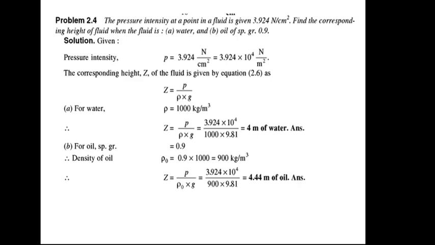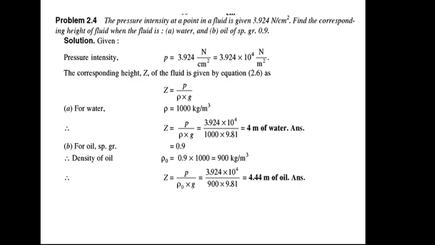So for water, the density is 1000 kg per meter cube. It's a standard value. Just remember, if in the numerical the density of water is not given, then directly take the density of water as 1000 kg per meter cube, as it is a standard value. So for water, density rho is equal to 1000 kg per meter cube.